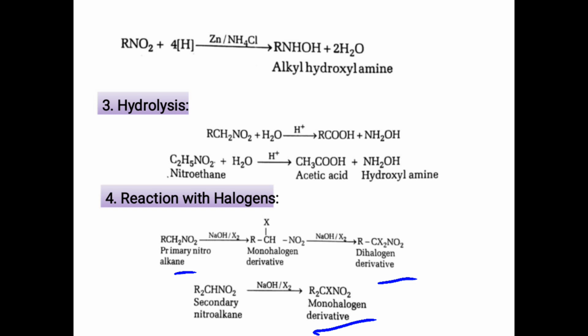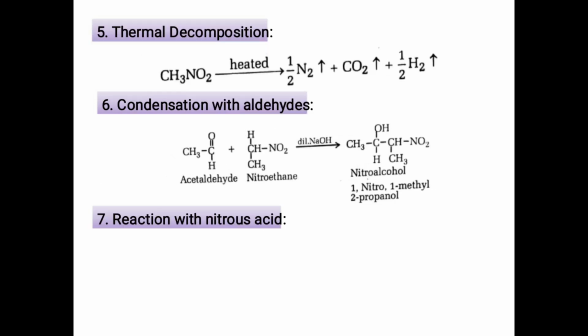This is the halogenation reaction of nitroalkane. We will discuss the next reaction of nitroalkane, the thermal decomposition. When nitroalkane is heated, NO2, CO2 and hydrogen are liberated and decomposition occurs.